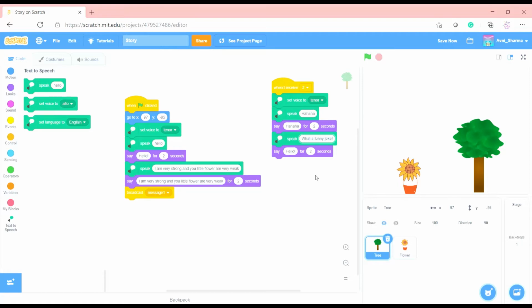Now let's just copy this. Hello. Always save your project after 5 minutes. Hello. I am very strong and you little flower are very weak. But I am a little flower and that doesn't mean that I am weak. Ha ha ha. What a funny joke.